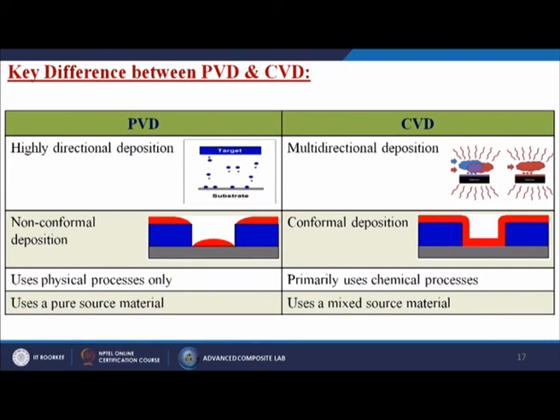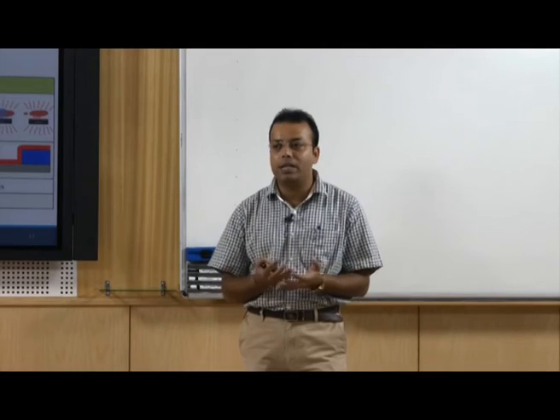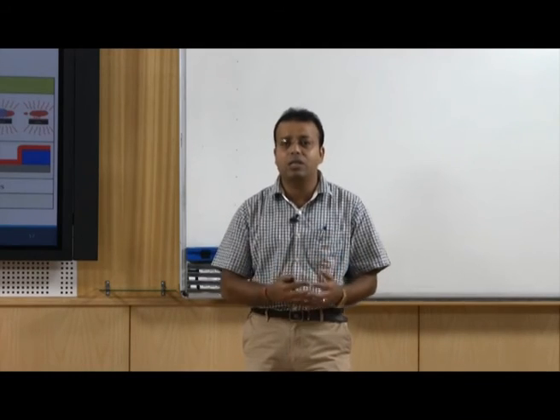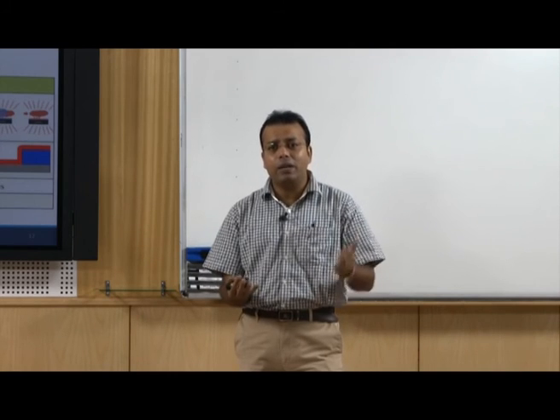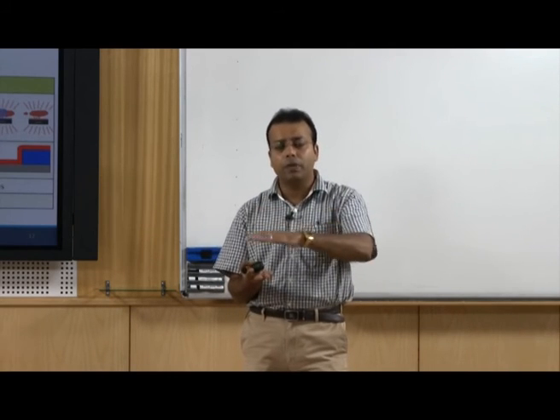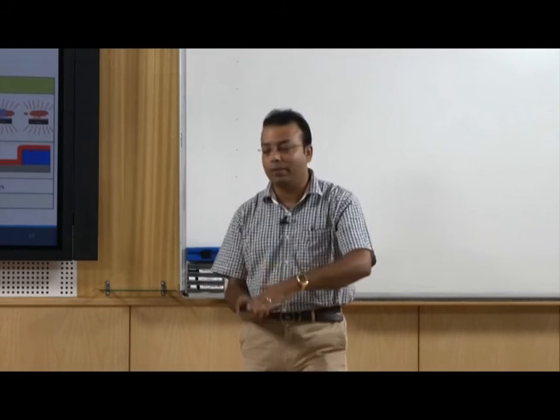Here uses a pure source material. For chemical vapor deposition, as I have already mentioned, we can use a single material, maybe a single gas, or maybe multiple gases, a mixture of gases. We can make new materials inside the chamber, and those new materials can be put onto the substrate itself.